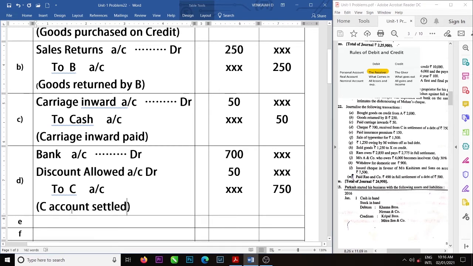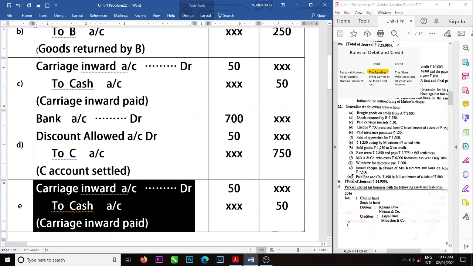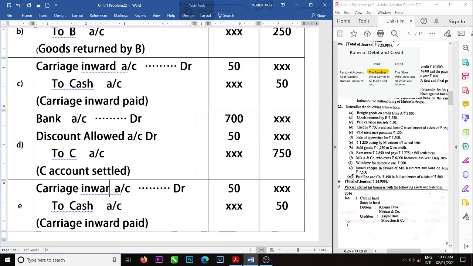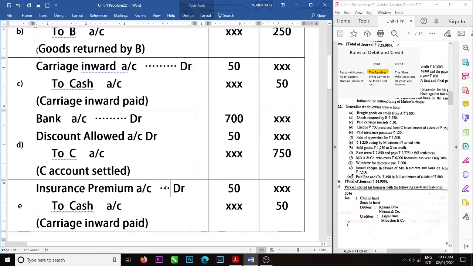Right. Next, paid insurance premium, like carriage. It is an expense. Insurance premium account debit. All expenses have to be debited. Insurance premium account debit to cash account. Insurance premium amount is 150. Insurance paid.